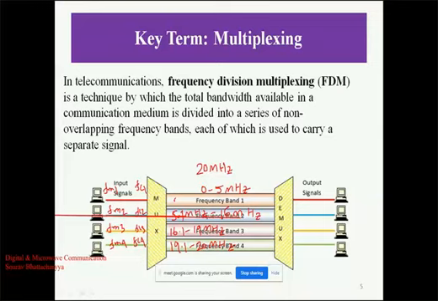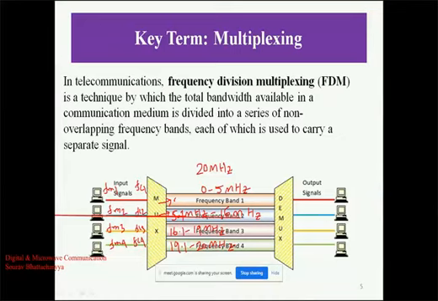Suppose if we want to transmit our communication signals with frequency band 1, then we will choose the multiplexer channel 1. If we want frequency band 2, then we will choose channel 2. So the multiplexer is basically known as a selector, or channel selector.